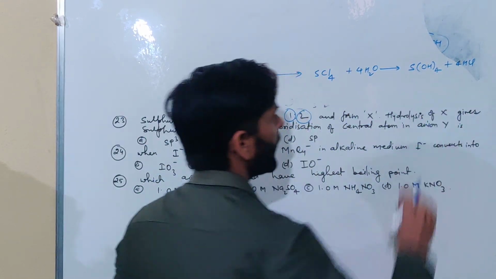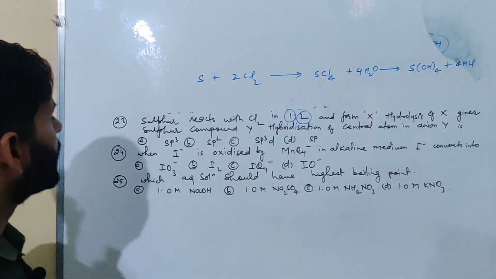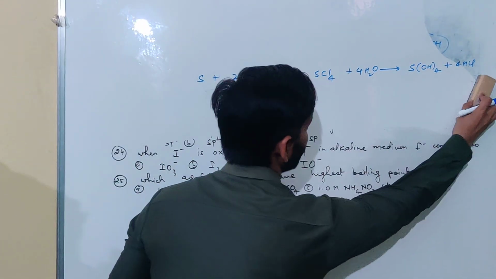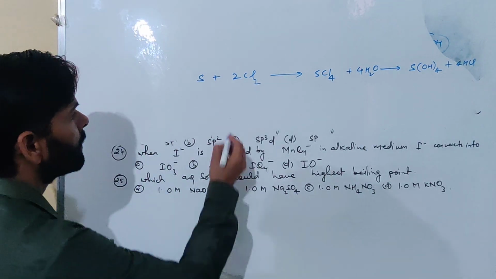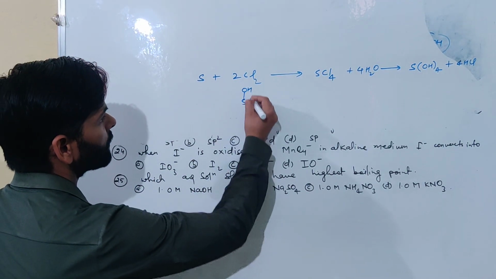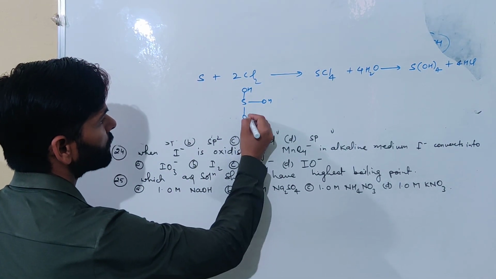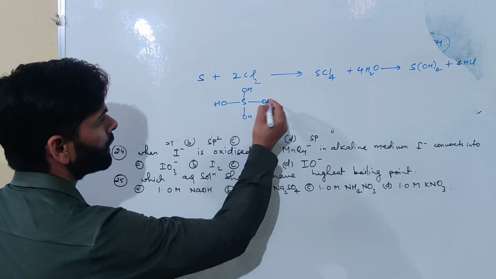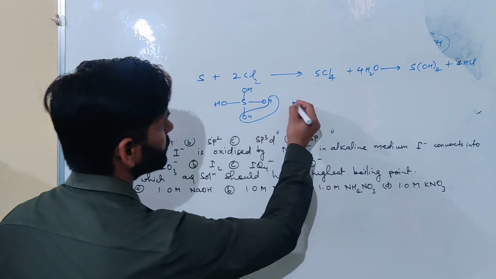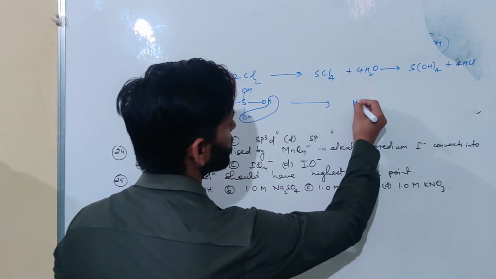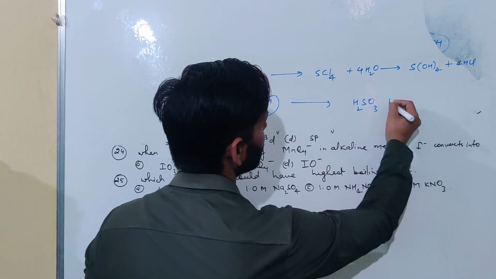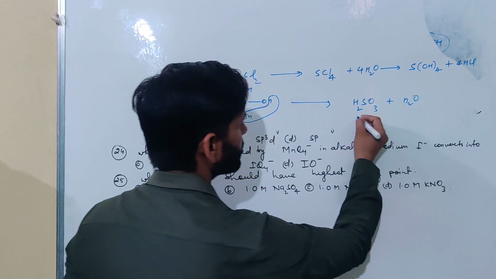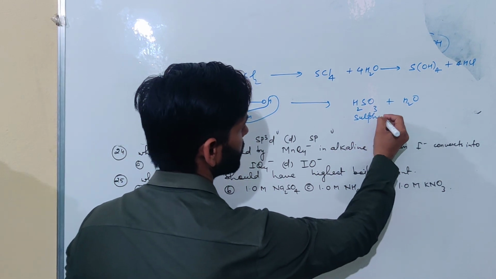Now this molecule S(OH)4 is a very unstable compound. From here you will get water and this compound H2SO3 plus H2O, that is sulfurous acid.